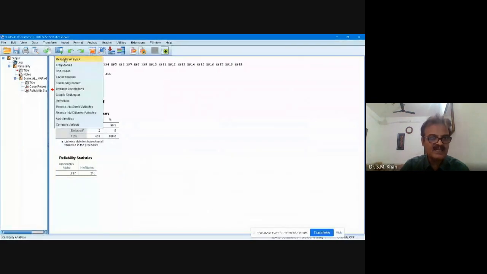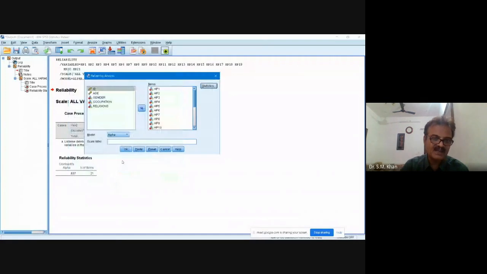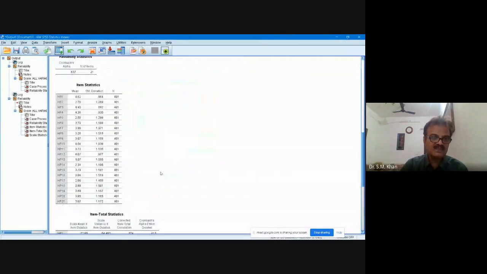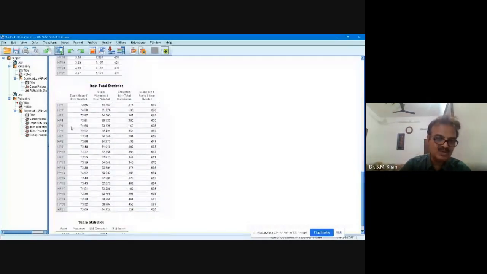Okay, again go to the reliability and check these statistics: item, scale, and scale if item deleted. Only these three statistics. Okay and okay. Now see, हर आइटम की देखिए मीन, स्टैंडर्ड डेविएशन एंड एन. A good decision can be taken on the basis of these values also. A statistician can take a decision which item is giving problem in this test. But I'm not pushing you in a very troublesome approach of examining the validity of an item. Now see, we will work on this table only. This is a very important table.